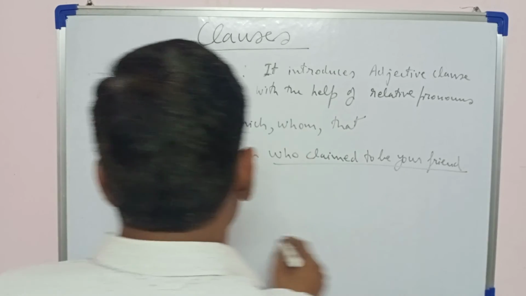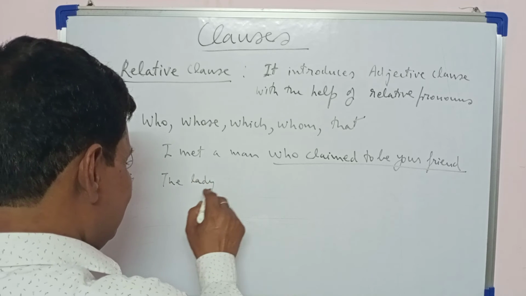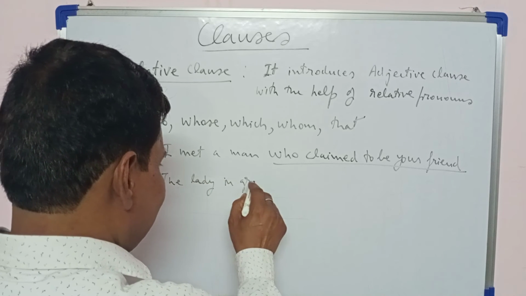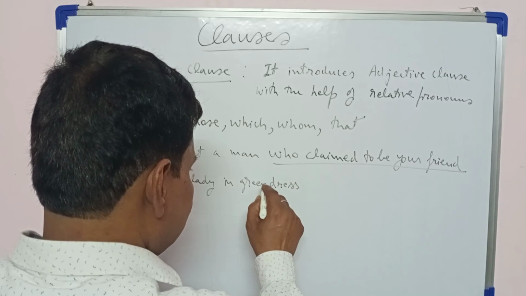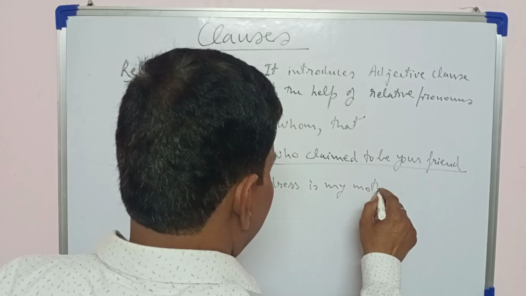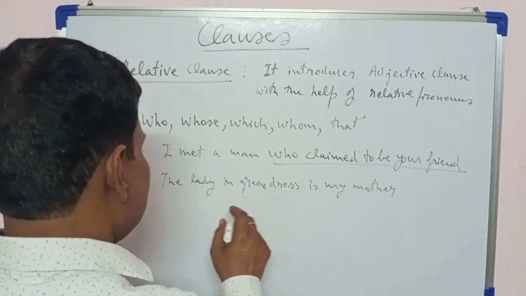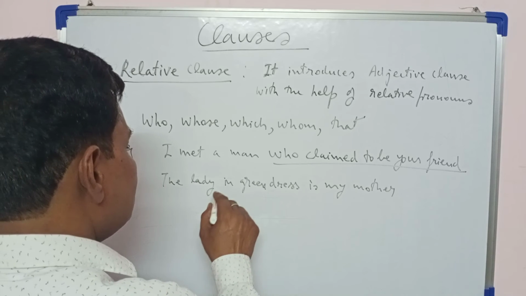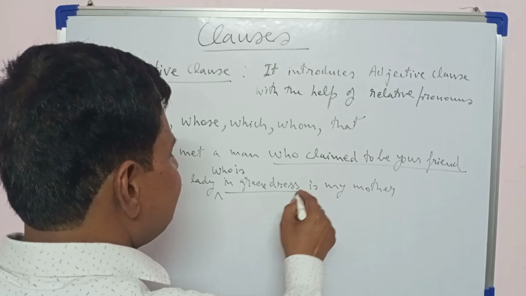The lady in green dress is my mother. The lady who is in green dress is my mother.